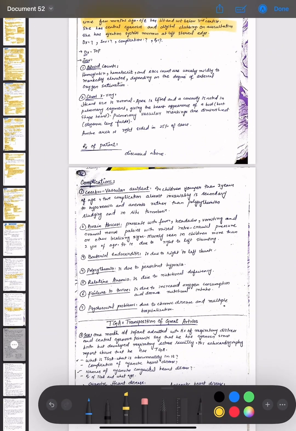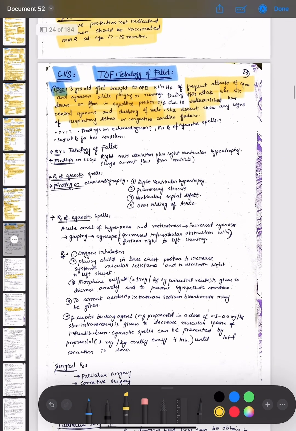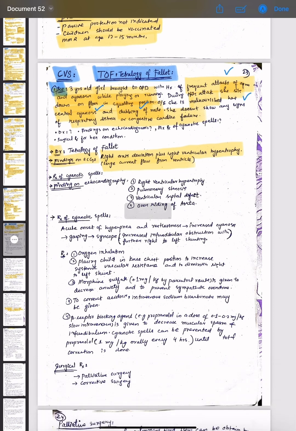Now let's discuss our topic. When the following signs are present, that is frequent attacks of apnea and cyanosis while playing or running or doing some activities, and the patient sits on the floor in squatting position, and the patient has cyanosis and clubbing of the nails, then the diagnosis of this disorder is Tetralogy of Fallot. Okay, now the findings on ECG will be right axis deviation plus right ventricular hypertrophy, that is large outflow from the ventricle. What will be the findings on ECG of the Tetralogy of Fallot? There will be right axis deviation plus right ventricular hypertrophy.